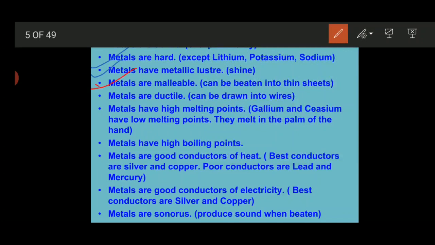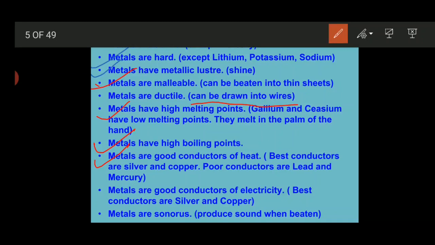Metals are ductile in nature, meaning they can be drawn into a wire. Metals have a high melting point except gallium and cesium. Gallium and cesium have a very low melting point. Even if we take them on our palm, they start melting. Metals have a high boiling point. Why do metals have a high boiling point? Because mostly metals form ionic compounds, and ionic compounds are bonded together with electrostatic force of attraction.